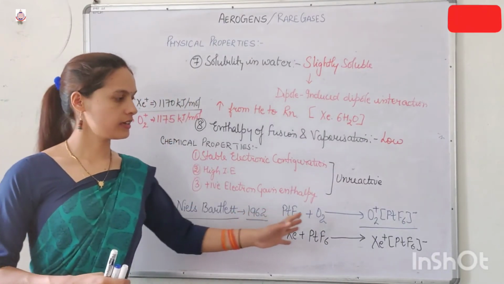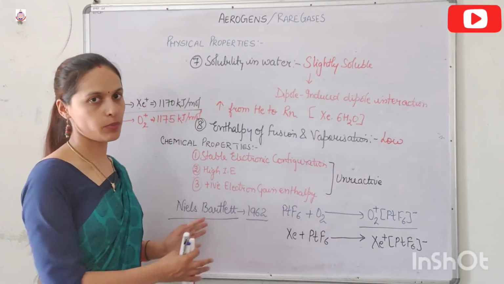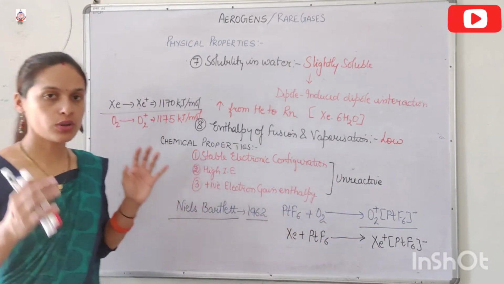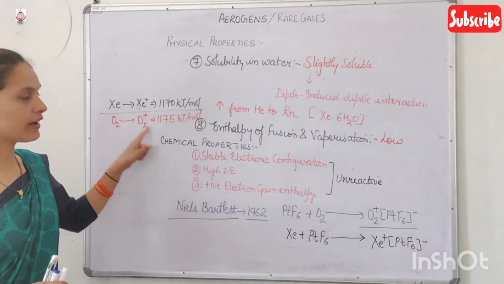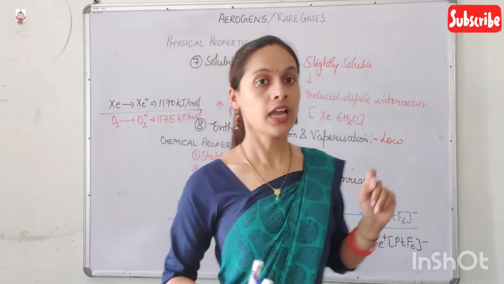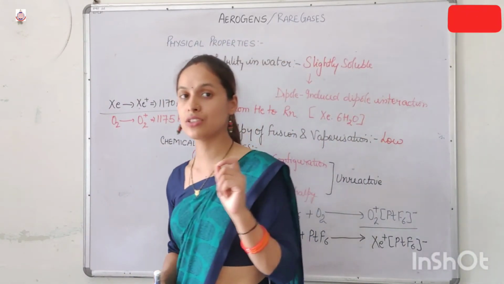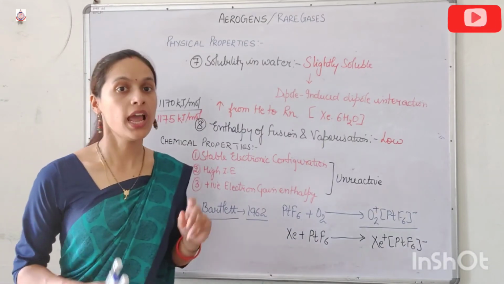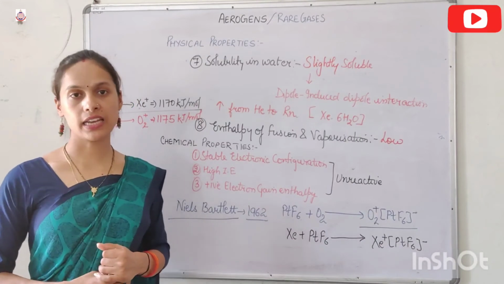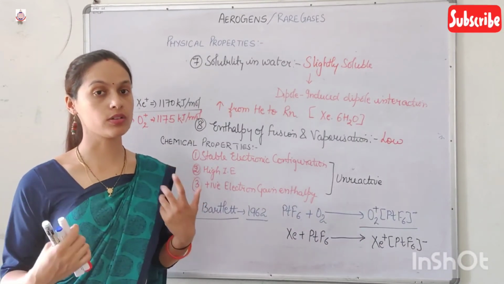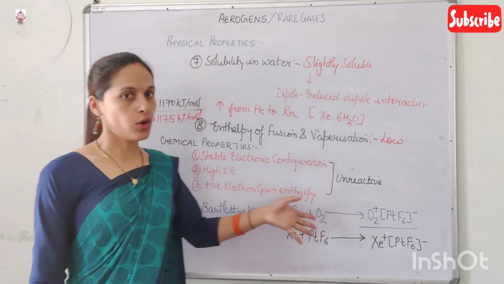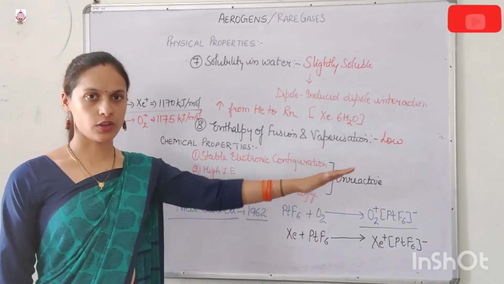So this is the starting point from where we get the compounds of the noble gases. The main concept was the first ionization enthalpy. The first ionization enthalpy of xenon is nearly equal to the first ionization enthalpy of the O2 molecule, and from this it clicked in Neil Bartlett's mind that if PtF6 can oxidize O2, then it can also oxidize Xe, and there we get the product. So after this we get a number of products of xenon.